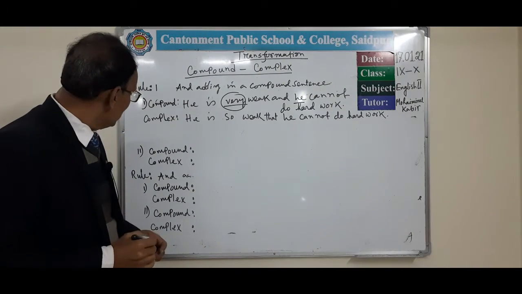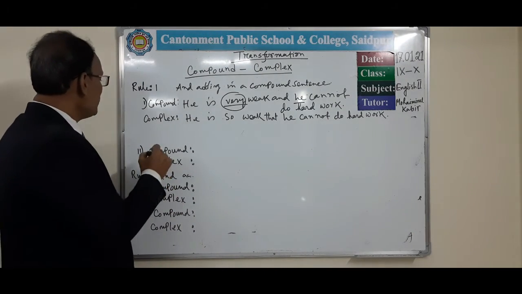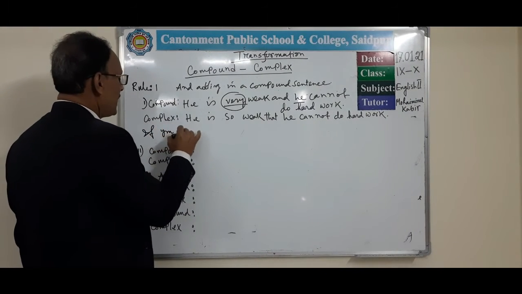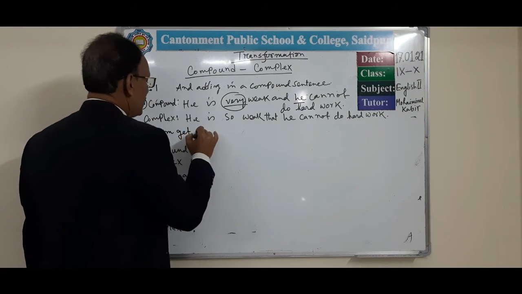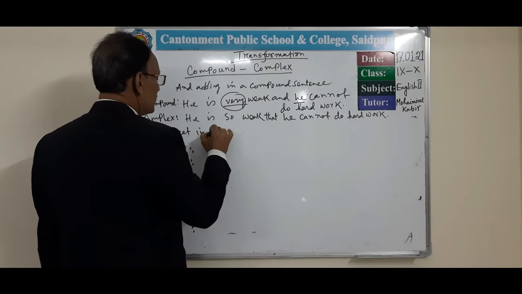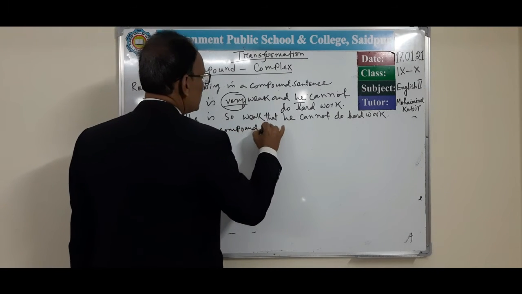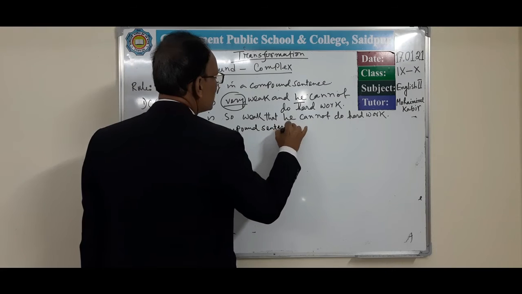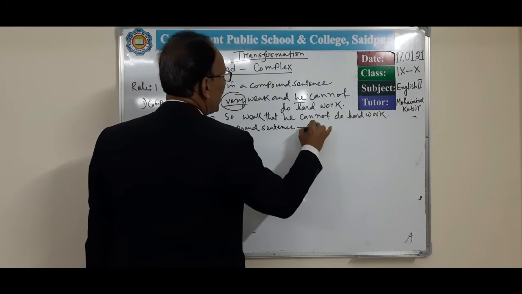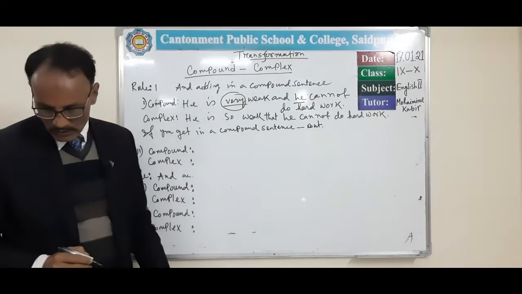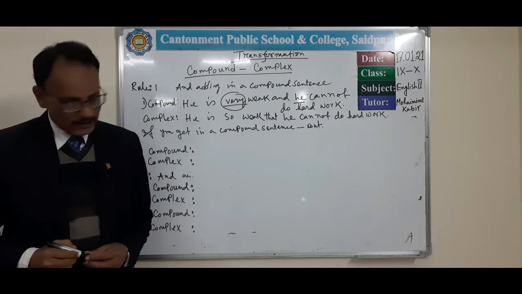Okay. Then next, if you get but in a compound sentence, then how can you transform it into complex form?